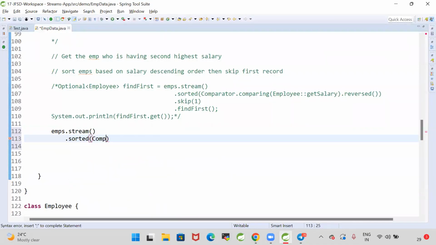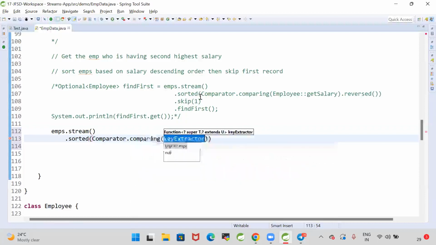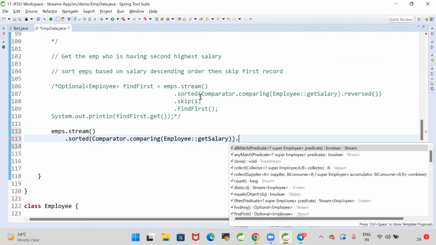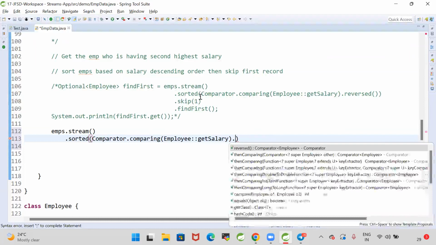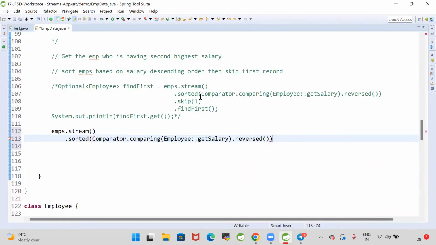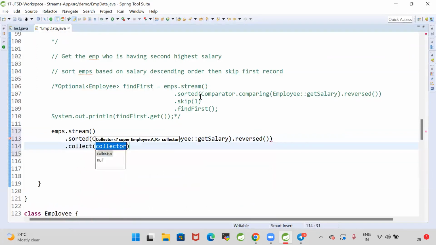Sorted using Comparator.comparing, employee based on the salary, .reversed(). Based on the salary, I need to do the reverse. After reversing, I'm doing Collectors.toList().